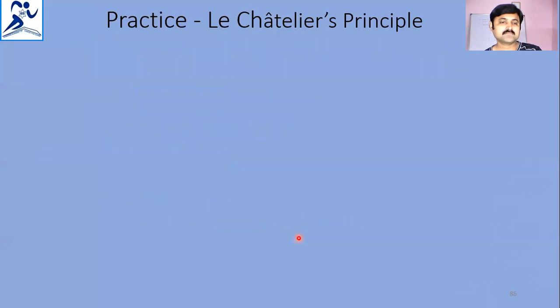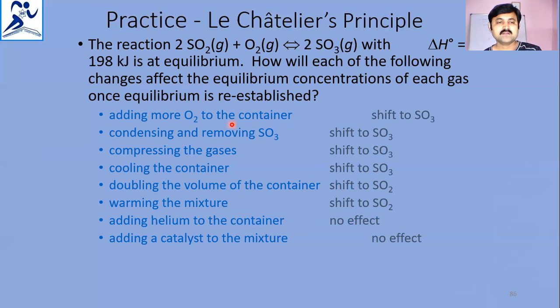See, first one, shift to SO3. Second one, shift to SO3. Third one, shift to SO3 in the forward direction. Cooling the container, shift to SO3. Doubling the volume of the container, shift towards SO2, because pressure decreases. Warming the mixture, shift to SO2. Adding helium, there is no effect. Adding catalyst, there is no effect.